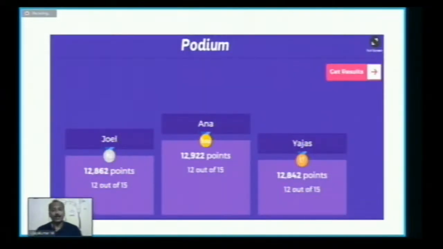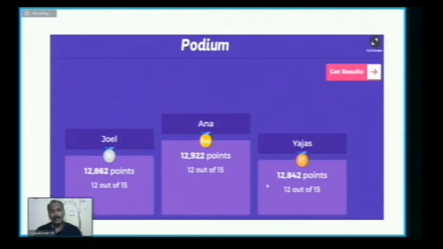Next, after completion of all the questions, the final podium will be revealed. So who is in the first place? As in Olympics and sports competitions, there is a gold medal, a silver medal and a bronze medal, like that. So here is a sample image. Actually, it's not related to the quiz which we have completed. So the first place is Anna. Her score is 12,922 points. So she got 12 out of 15.